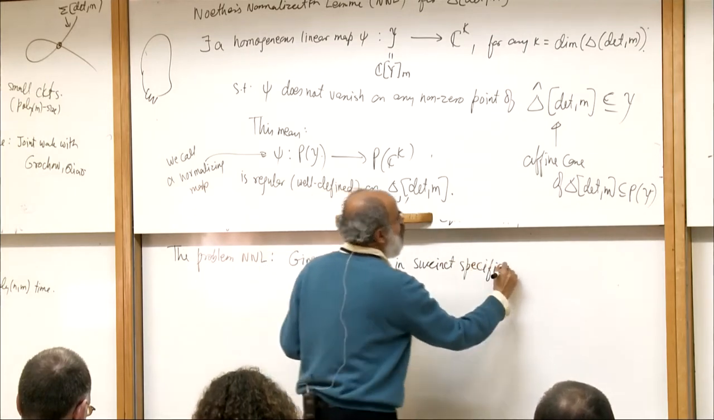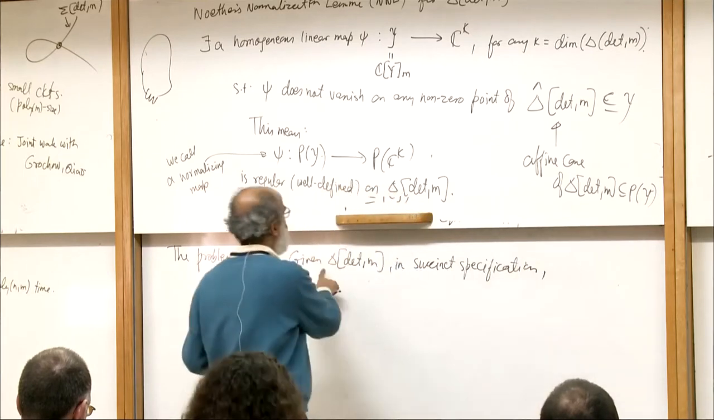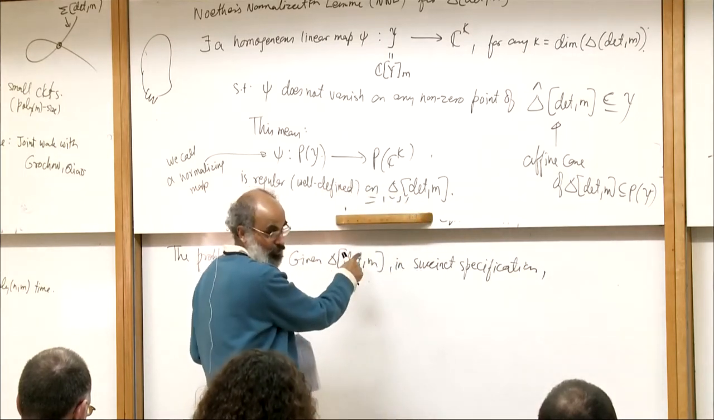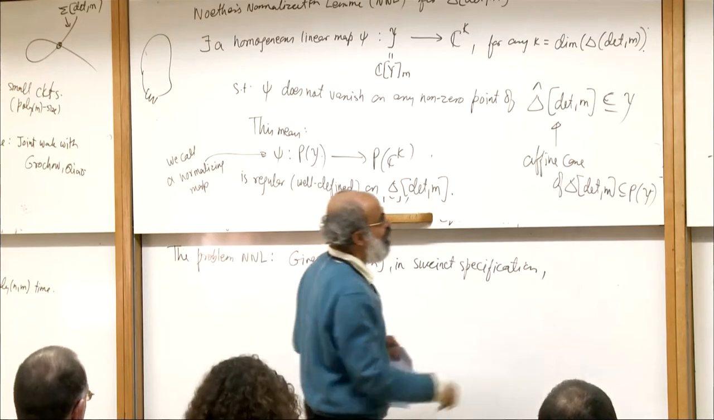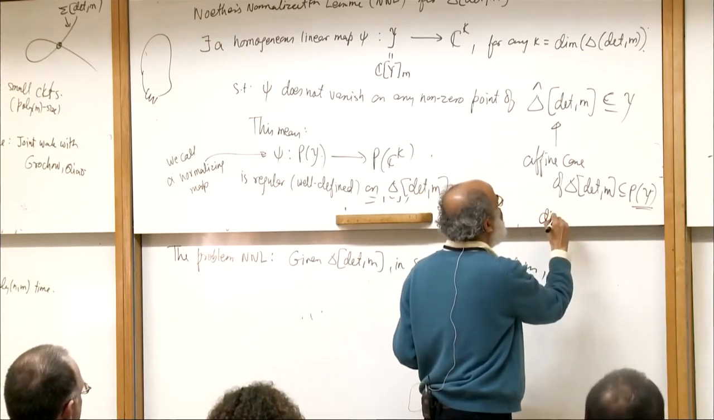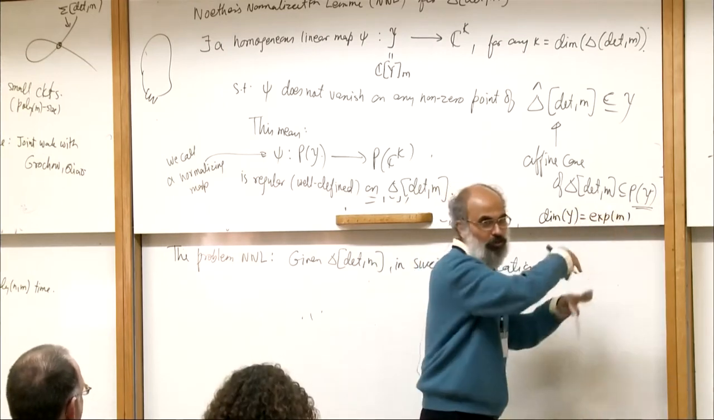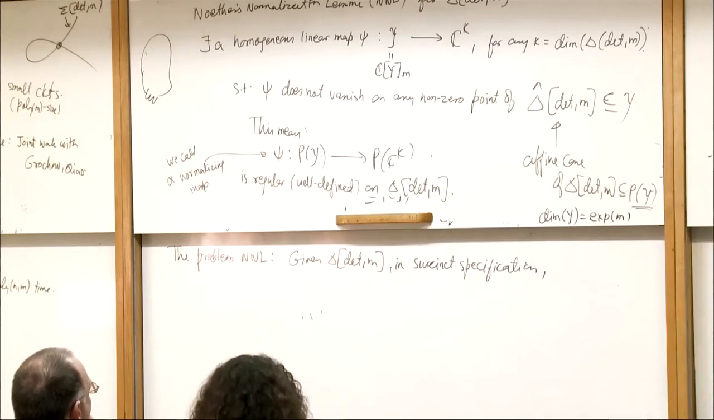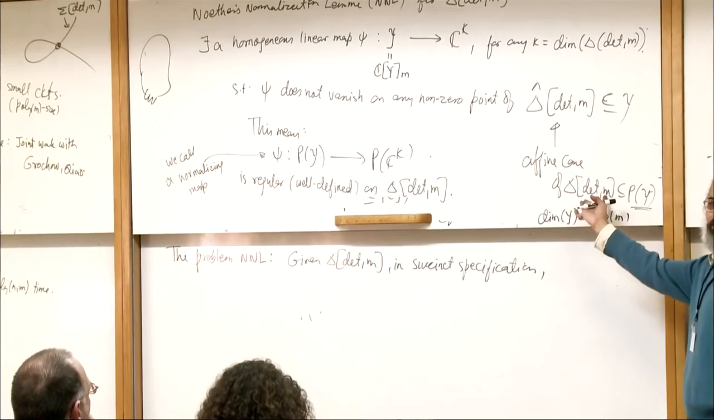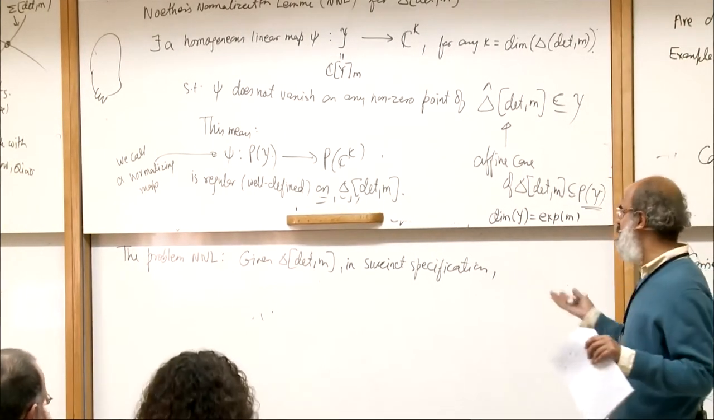By succinct specification, I'm just going to give you the circuit for the determinant. I'm not going to actually write down the equations for this variety, because the dimension of y is exponential in m, right? Because of the number of monomials of degree m in m squared variables. If I try to write down the equations, it's going to take exponential space just to write them down. So there is no such thing.